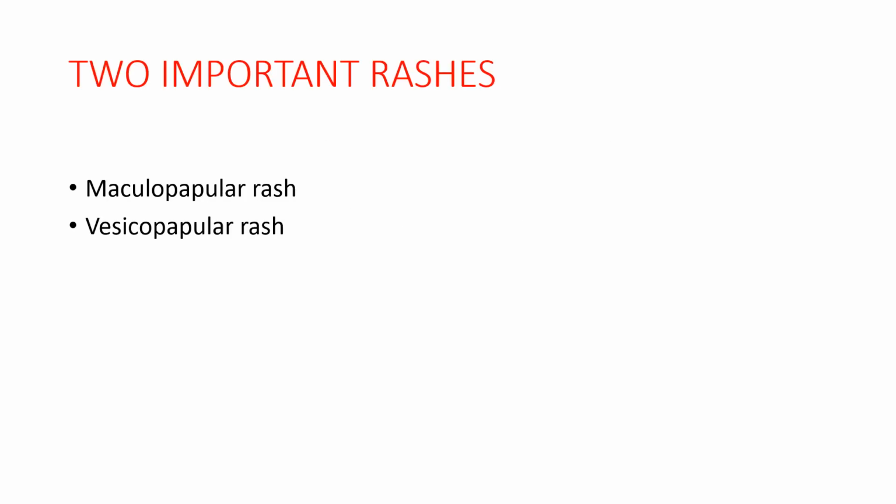There are two important types of rashes. Number one, maculopapular rash, and number two, vesicopapular rash. The maculopapular rash consists of two things, macule and papule. Now, what is macule and what is papule?